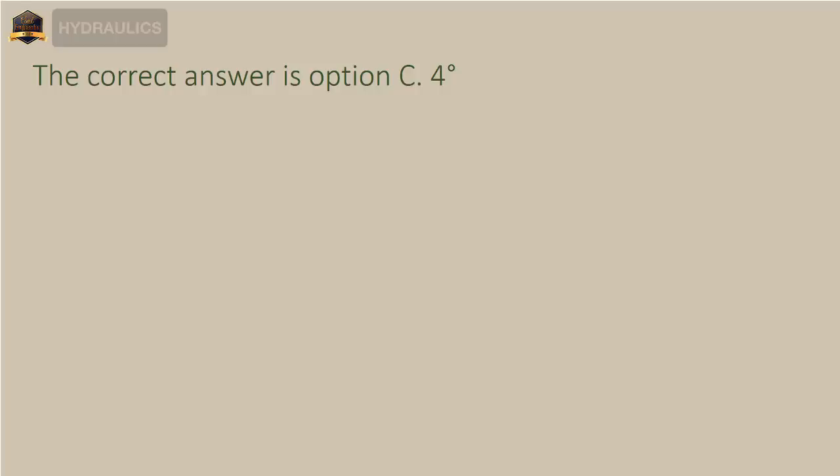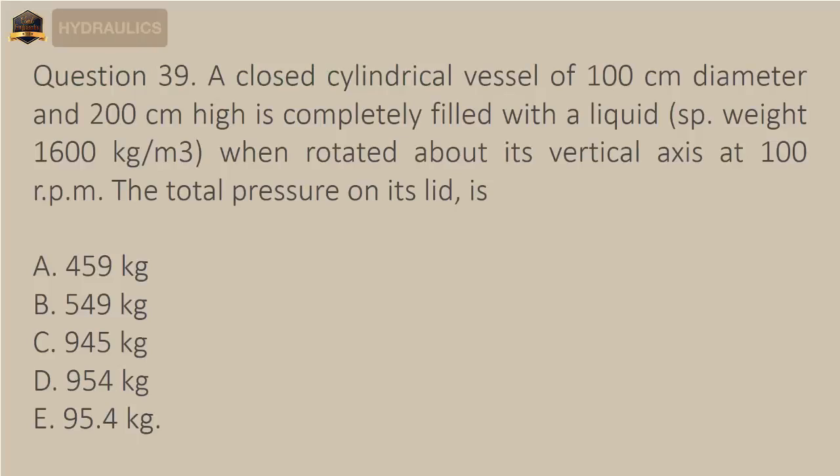Question 39. A closed cylindrical vessel of 100 cm diameter and 200 cm high is completely filled with a liquid of specific weight 1,600 kg/m3 when rotated about its vertical axis at 100 revolutions per minute. The total pressure on its lid is A. 459 kilograms.